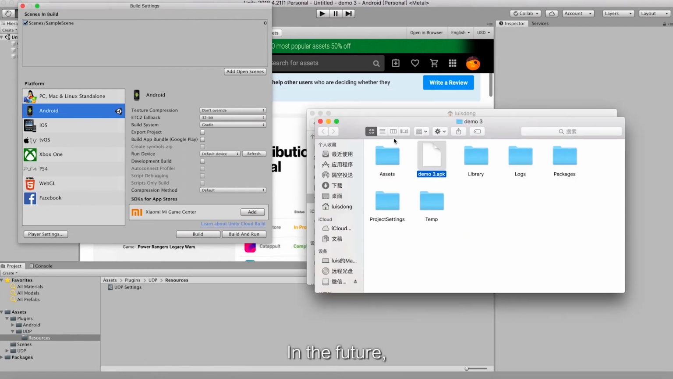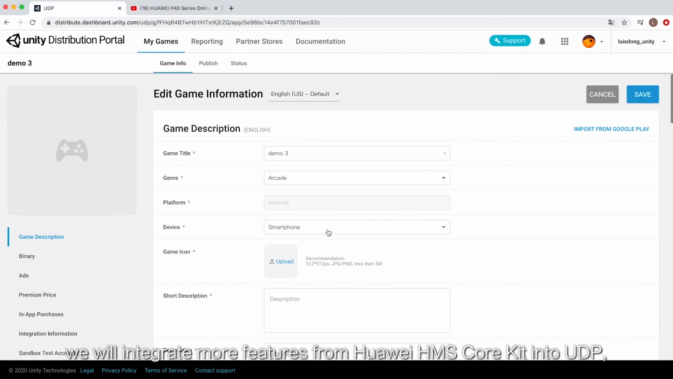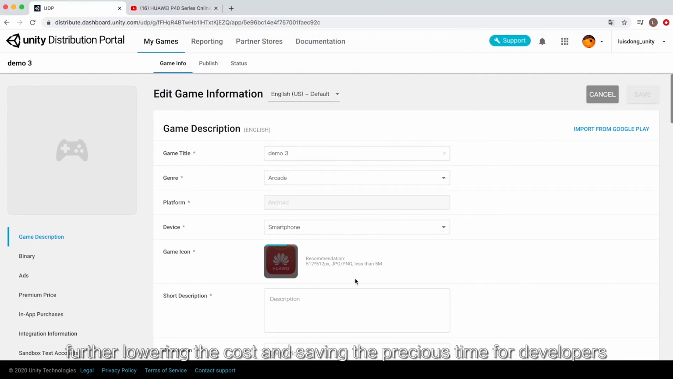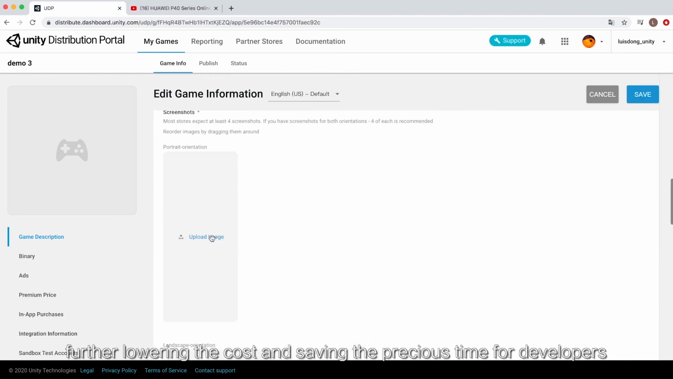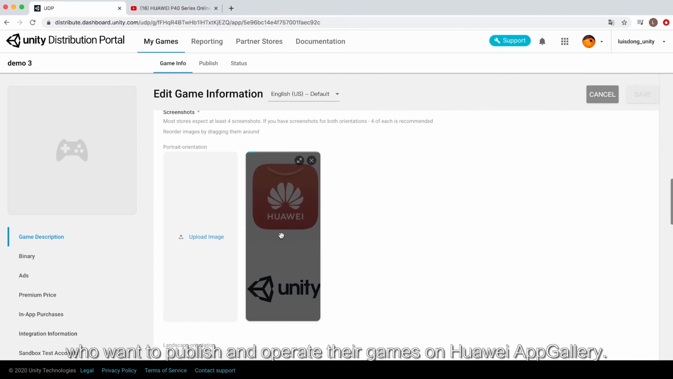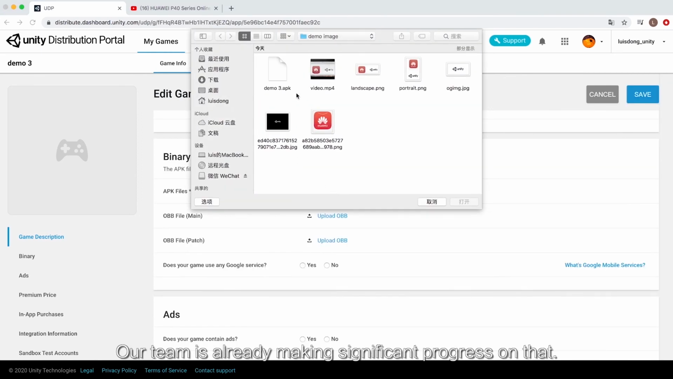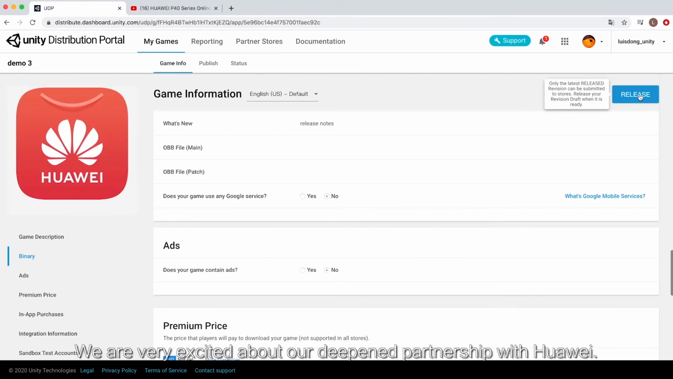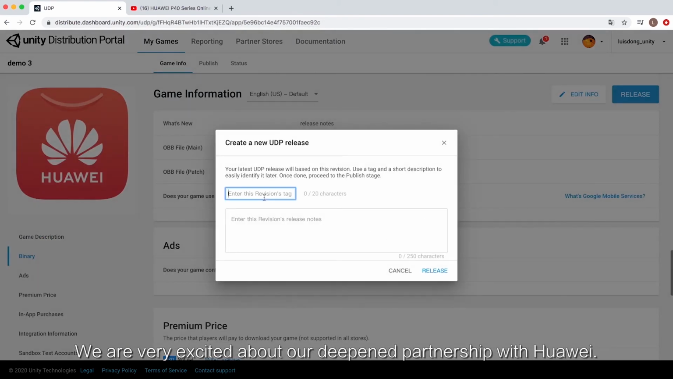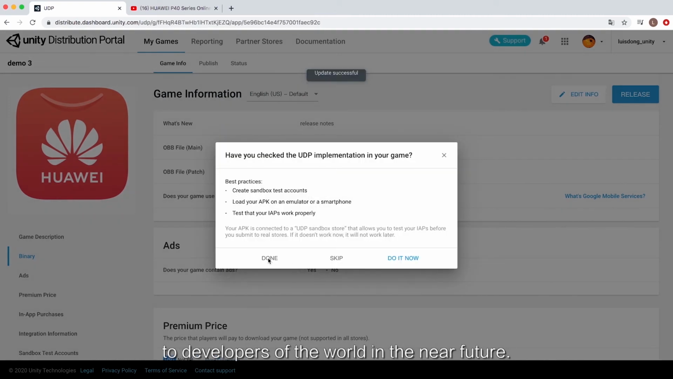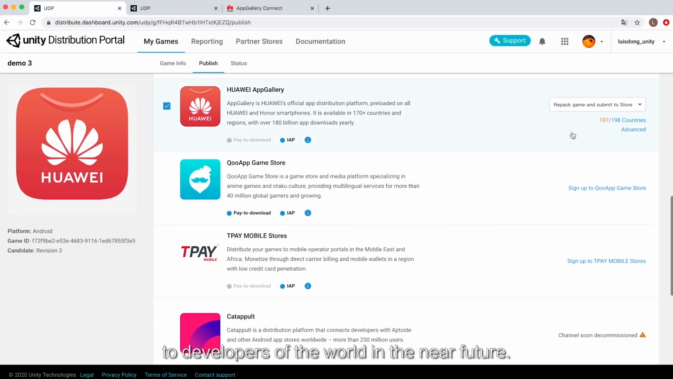In the future, we will integrate more features from Huawei HMS Core Kit into UDP, further lowering the cost and saving precious time for developers who want to publish and operate their games on Huawei App Gallery. Our team is already making significant progress on that. We are very excited about our deepened partnership with Huawei, and we are looking forward to collectively bringing more value to developers of the world in the near future.